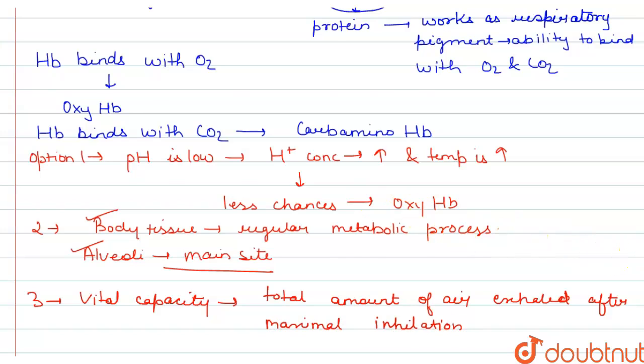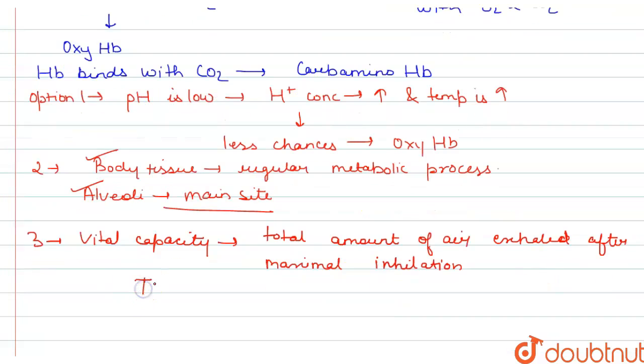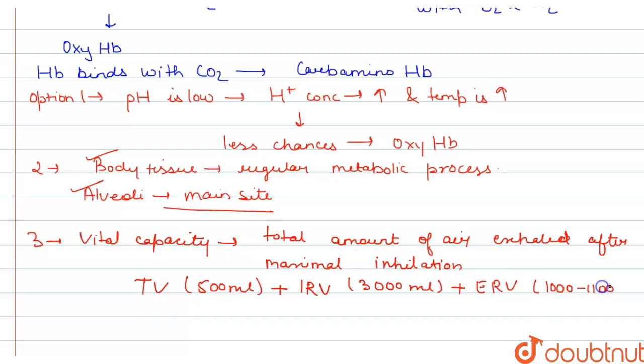It includes tidal volume, that is 500 ml, plus IRV, that is inspiratory reserve volume, that is almost 3000 ml, or we can say 2100 ml to 3000 ml, plus ERV, that is expiratory reserve volume, which is almost 1000 ml to 1100 ml.